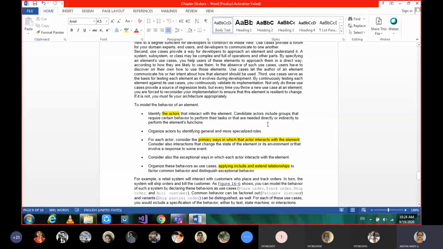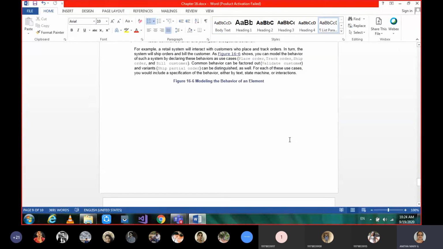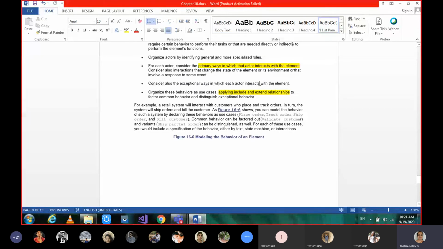Why groups? Actor means not only a human being, but it can be a hardware device or it can be a system also. And you have to organize those actors based on their special roles. If there are types, we can give generalization. Likewise, we can organize those actors. And then after that, the primary ways in which the actor interacts with the element. Primary ways means the main flow of control. And the second one, we can talk about the exceptional flows. So what are the other details?